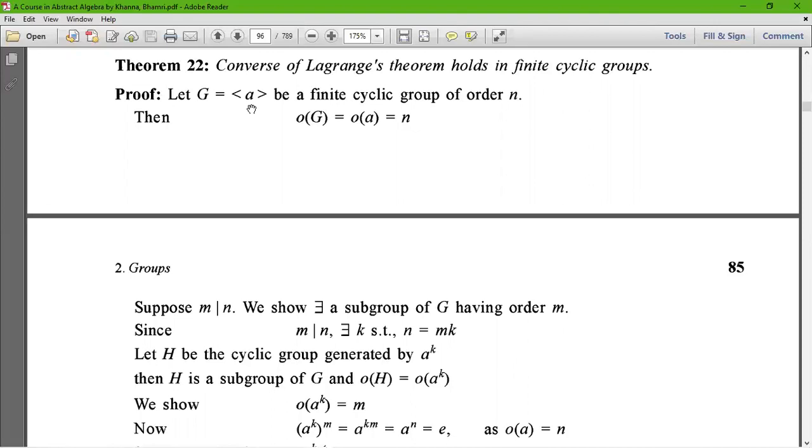Suppose m divides n. We have to show that there exists a subgroup of G having order m.